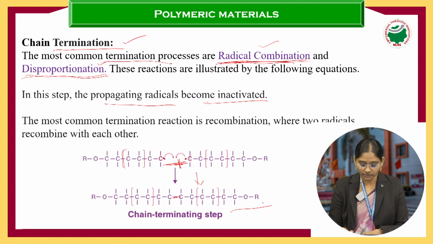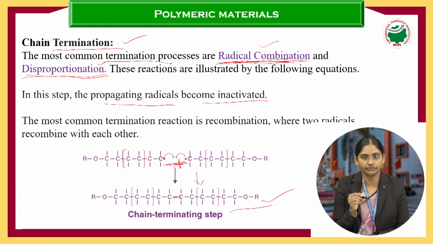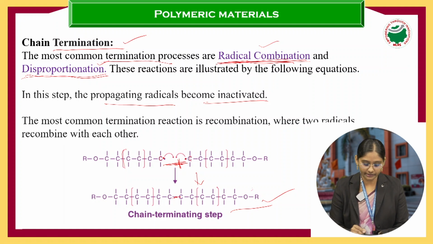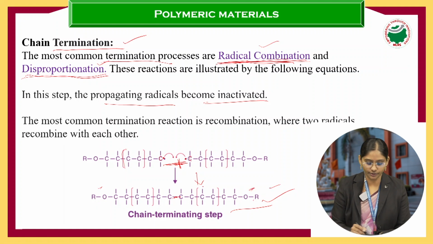This is called the radical combination step. Here the two chains containing the free radicals, which are formed from the propagation step, collide with each other and form a polymer, that is the dead polymer. Here there is no free radical at the end of the chain, either this side or this side.